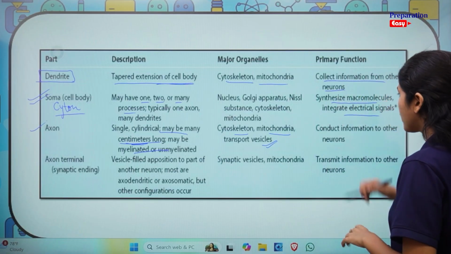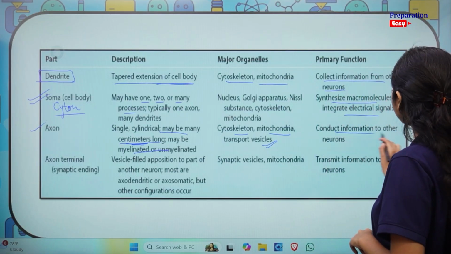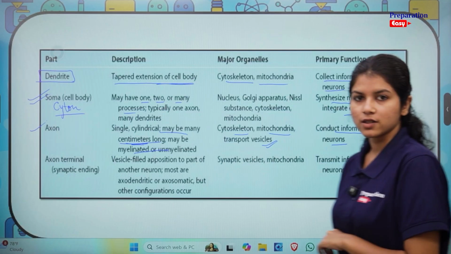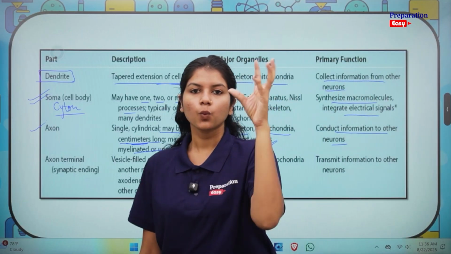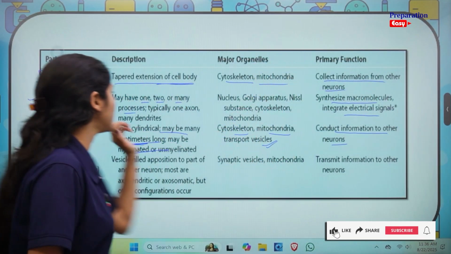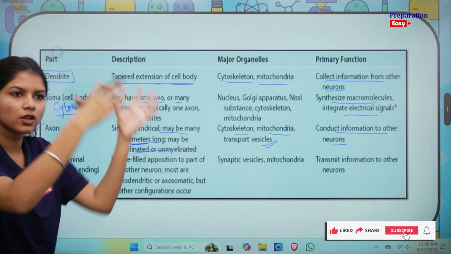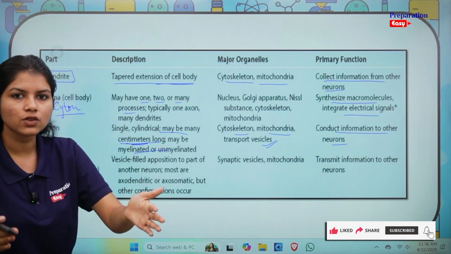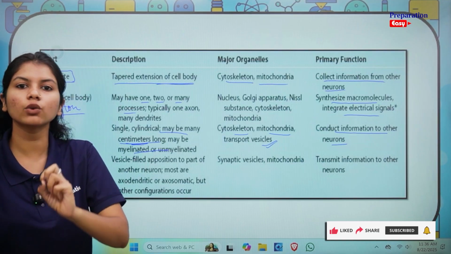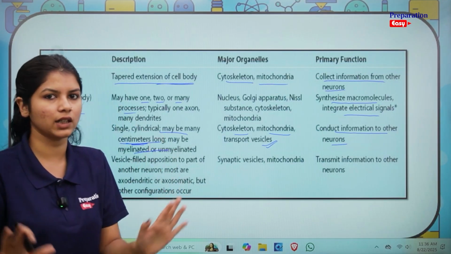And what is its primary function? Its function is to conduct information to other neurons. So the signal is there in the cell body of one neuron. Now this signal is being passed to the axon, and this axon will pass it to the other neurons or the effector cell, wherever it needs to be passed.